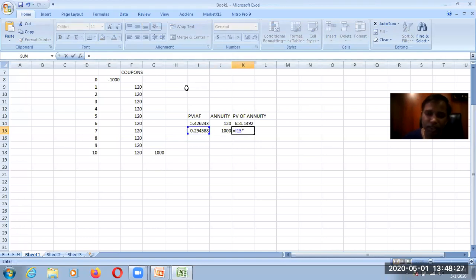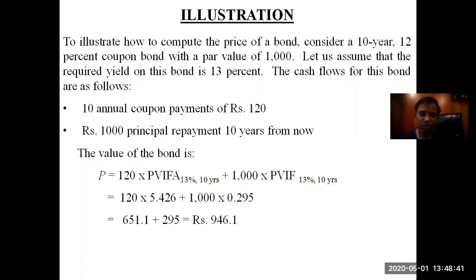I am receiving 1000 rupees. The value is equal to this 294. The total present value comes to 945.7376, or 74, you can say. So this is how you can calculate the present value of the bond. First of all, the calculation is supposed to be conducted in two different parts.